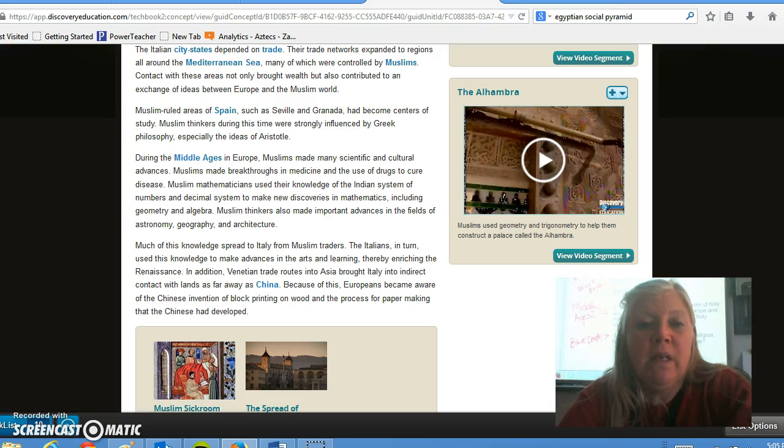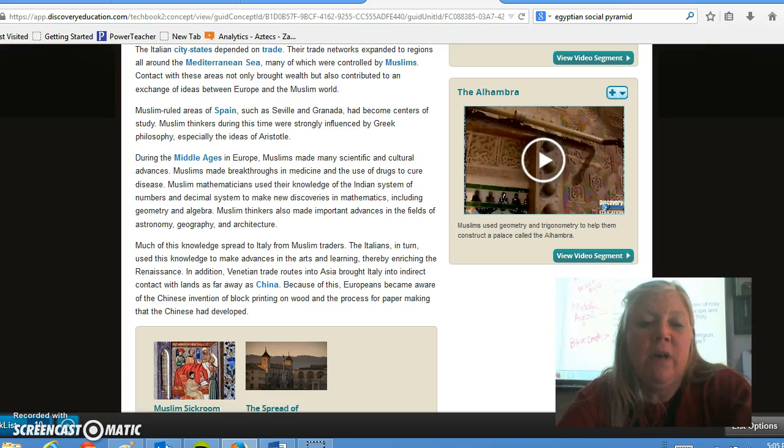Mathematicians used their knowledge of the Indian system of numbers and decimal system to make new discoveries in mathematics, including geometry and algebra. Muslim thinkers also made important advances in the fields of astronomy, geography, and architecture. Much of this knowledge spread to Italy from Muslim traders. The Italians, in turn, used this knowledge to make advances in the arts and learning, thereby enriching the Renaissance.